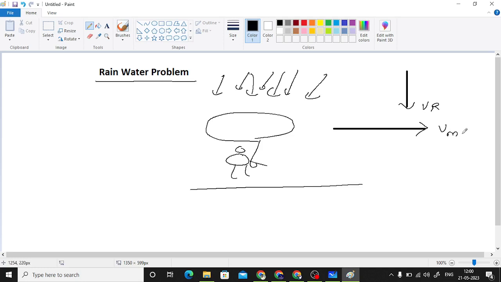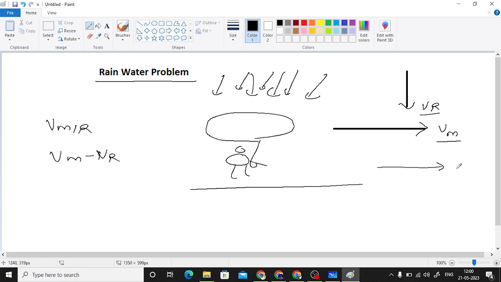Now when you are holding the umbrella vertically and you are walking down the lane in this rain, what happens is your umbrella is straight, the rain is falling down vertically, but you also have some velocity. So when I look from the ground, you are having this velocity and rain is having this velocity. But with respect to you, when I take your reference frame, the rain is not falling vertically. So what I basically need to find out is the velocity of man with respect to rain. So that will be velocity of man minus velocity of rain.